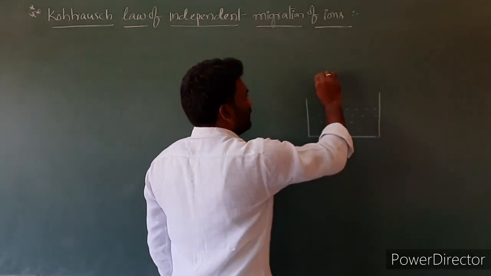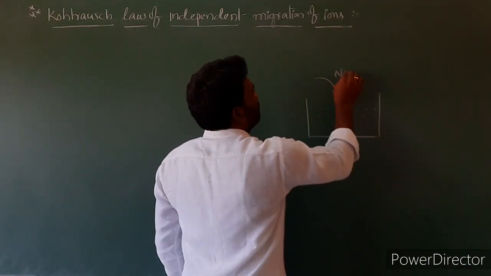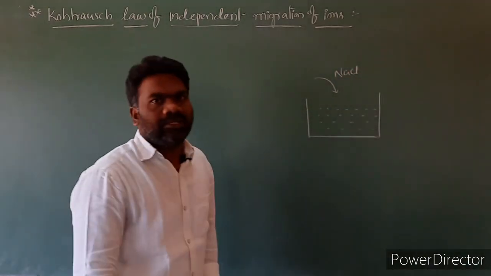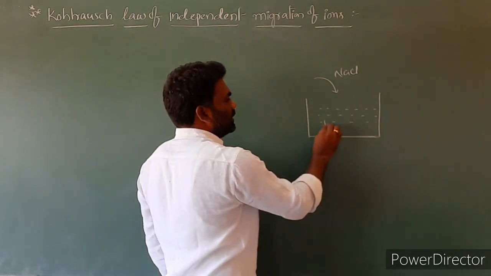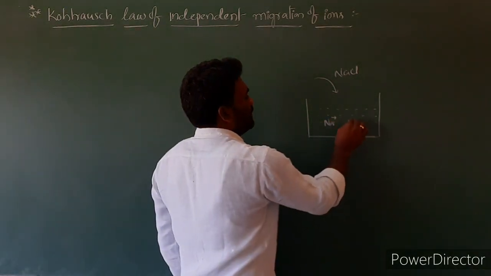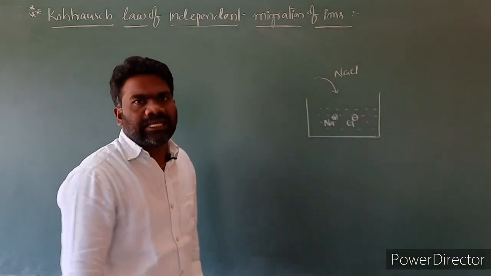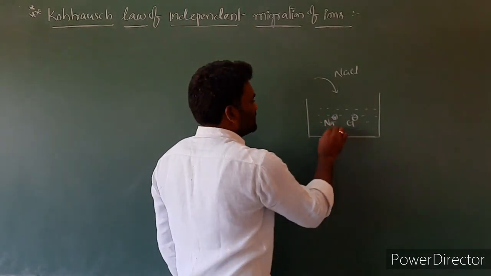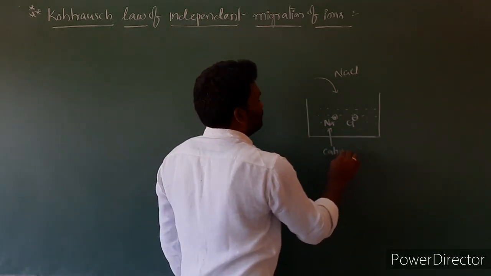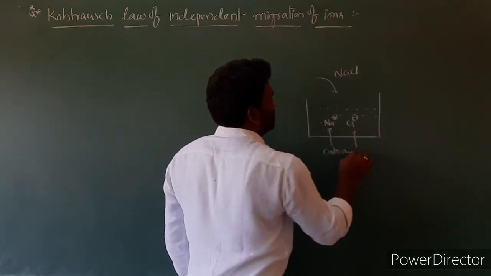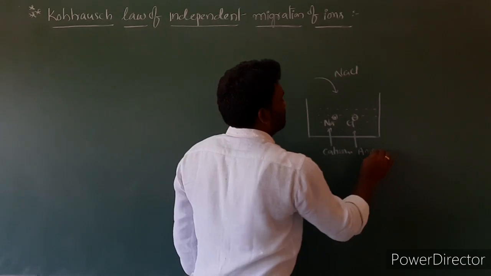In this water I am dissolving sodium chloride, NaCl. When NaCl is dissolved in the water, we will get Na plus ions and Cl minus ions. Na plus ions are cations and Cl minus ions are anions.